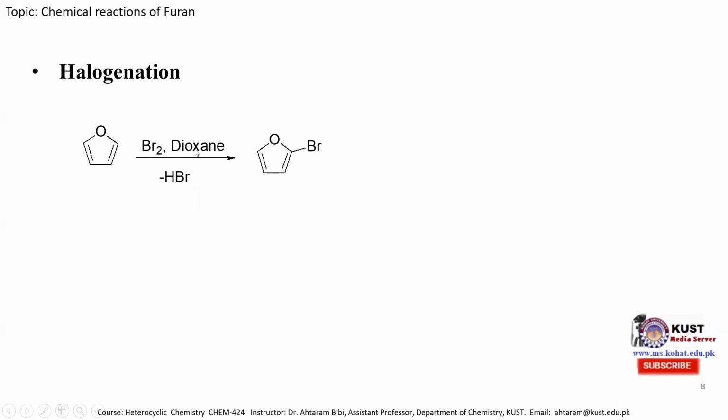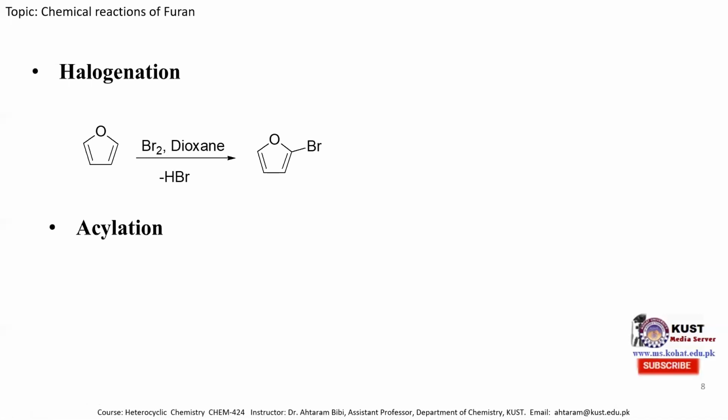Furan reacted with bromine in the presence of dioxane solvent to produce the 2-bromofuran molecule, and the mechanism is similar to nitration and sulfonation. This pi electron shifts over here, this pi electron shifts over here, and this pi electron attacks the bromine atom, eliminating the bromide ion. The bromide ion takes hydrogen from here to retain the aromaticity of this molecule. So by treating furan with bromine in the presence of dioxane solvent, the bromofuran molecule is produced with the elimination of hydrogen bromide.